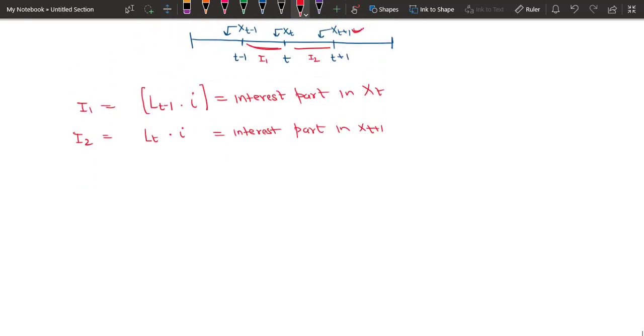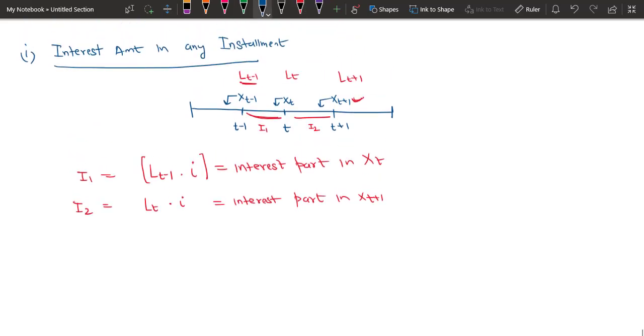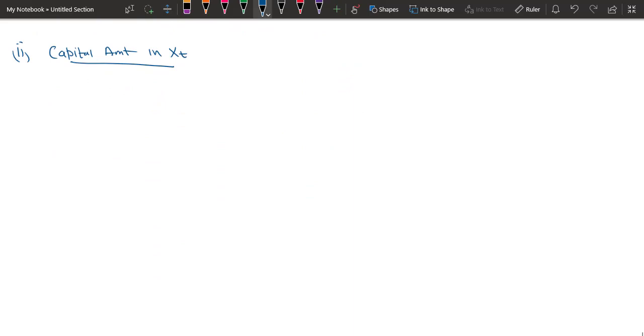Now we talk about a second problem, that is calculating the capital amount in an installment. And let's call an installment x_t. Now you tell me, how will you use the understanding that we have learned so far and use the concept, and tell me how you will calculate this capital part in x_t from the previous concept that we have learned. You can pause the video, think about how you can apply those concepts and what is actually the capital part and how you can calculate it.